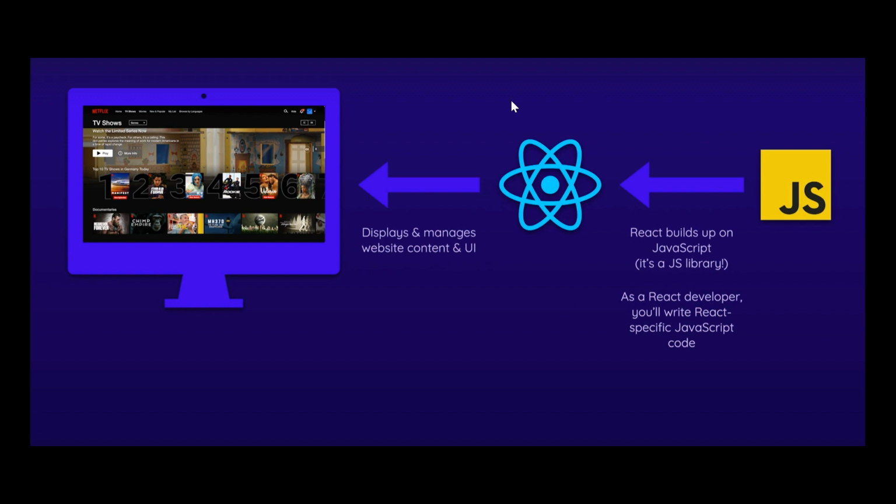So first you write the React code, and that React code will be converted into JavaScript specific code, not the React code you are writing. After that conversion, some compilations occur, and finally it displays and manages website content and user interface.